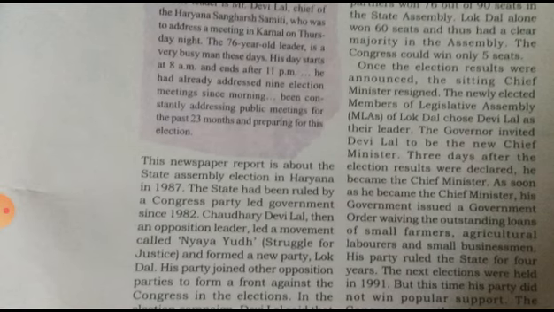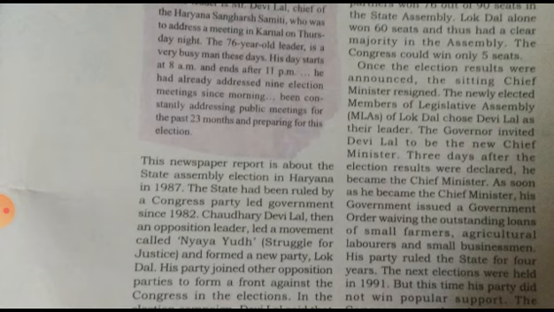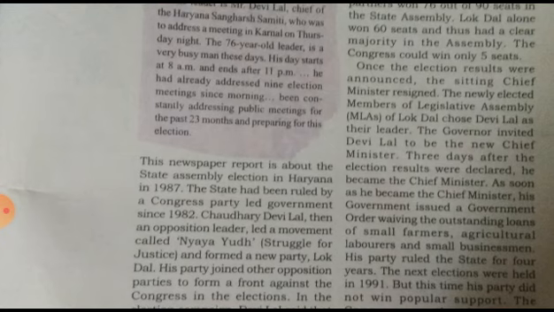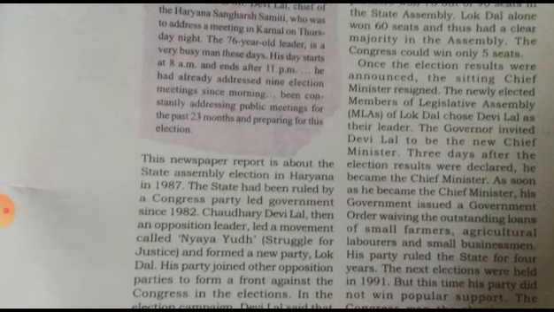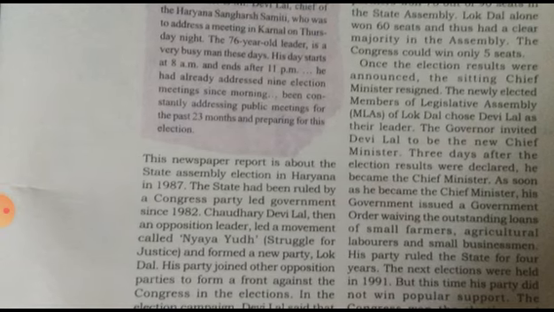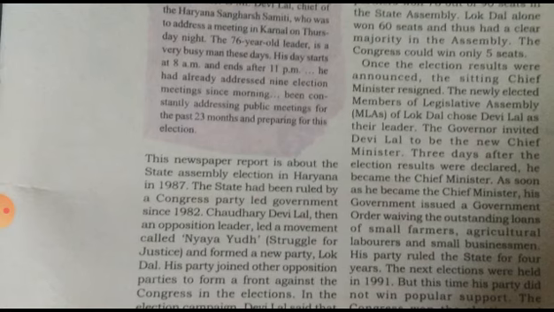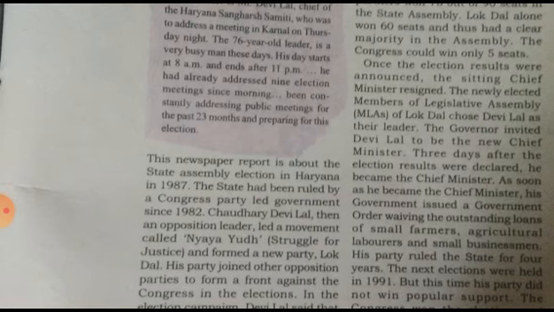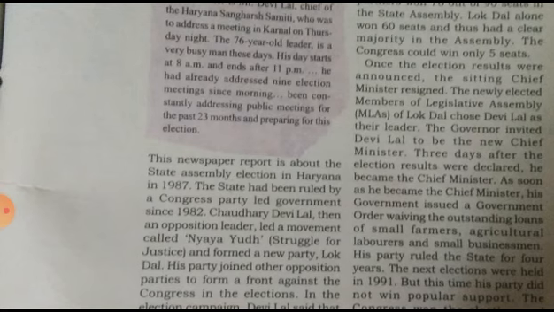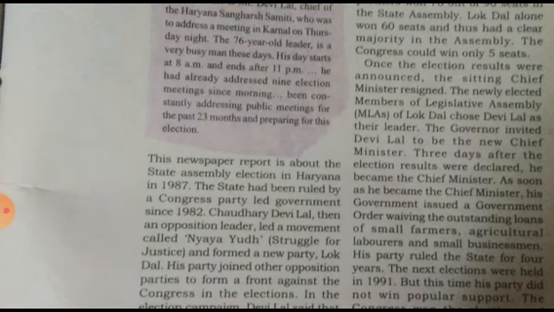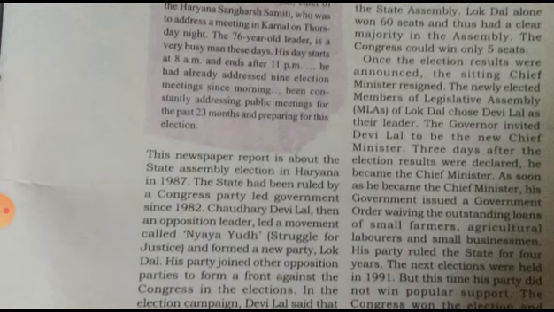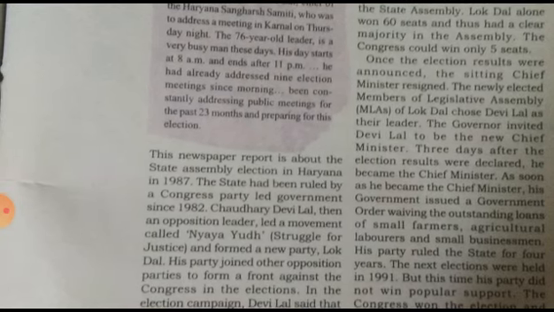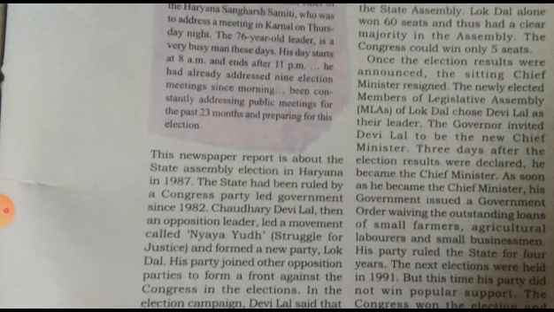The next elections were held in 1991, as you know, elections are conducted after every 5 years. But this time his party did not win popular support. The Congress won the election and formed the government.